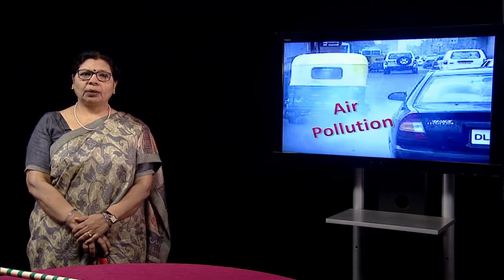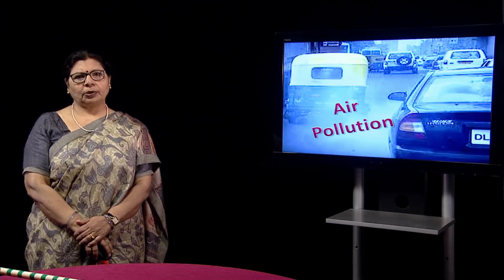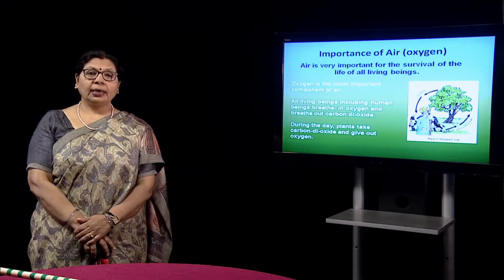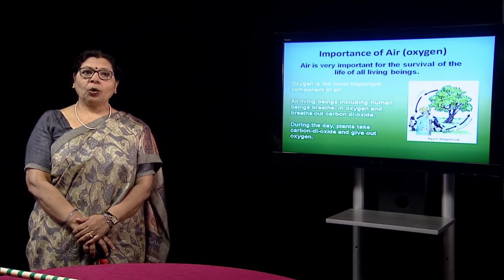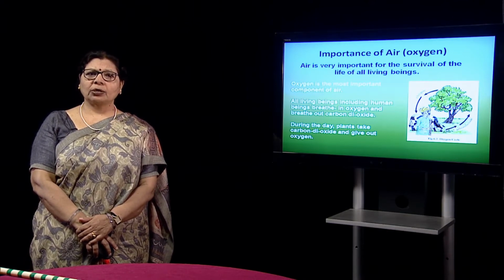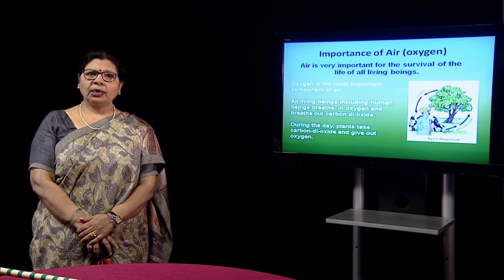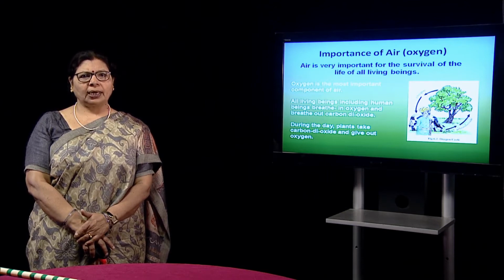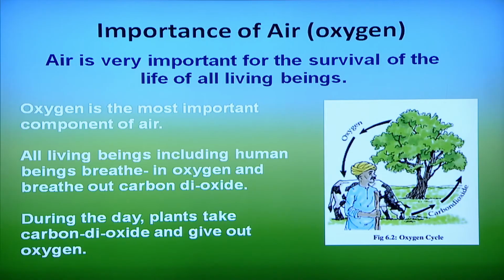Now, we will learn more about one by one. First is air pollution. Air is very important for the survival of the life of all living beings. We cannot survive without air, and air contains oxygen. So, oxygen is the most important component of air, and this picture is an oxygen cycle. How? All living beings, including human beings, breathe in oxygen and breathe out carbon dioxide. During the daytime, plants take in the carbon dioxide and give us the oxygen. So, this is how the cycle is.